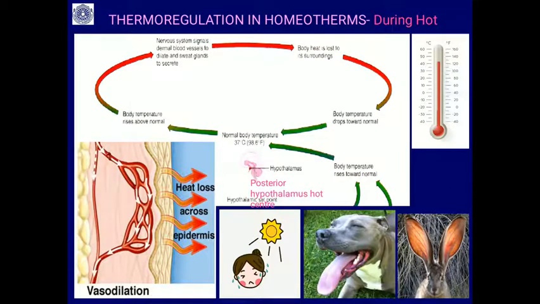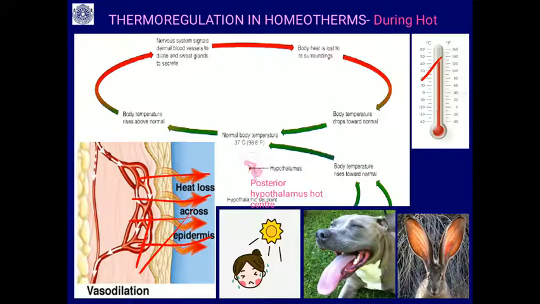Then coming to when there is a hot condition, so that temperature is above 40 degrees centigrade, the opposite reaction will take place now. So, there is a vasodilation. During cold there is a vasoconstriction, now vasodilation: more blood will flow to the peripheral blood vessels, the blood vessels just below the skin receive more blood, so that more heat goes outside, dissipation outside. So, more heat loss, so the body cools down now.